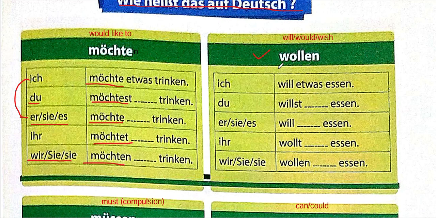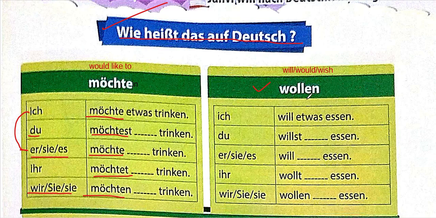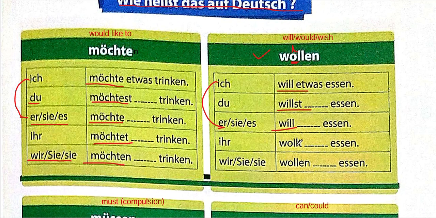What is wollen? Wollen is would or wish, and for this there's a little bit of change. This O changes to I. So you need to keep in mind that for ich it becomes will, for du it becomes willst. Ich and sie is the same, so this will remain will. For ihr it will become wollt, and for wir, sie and Sie the base verb remains the same, so wollen. You will notice why here trinken or why here sein is written. I've told you in the previous class, because other verbs come in infinitive form at the last. Already discussed. So this is the verb conjugation of wollen.